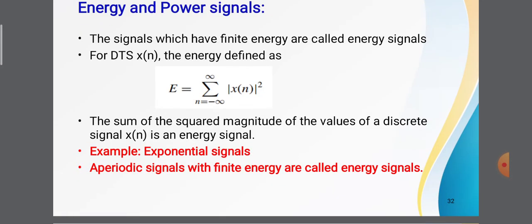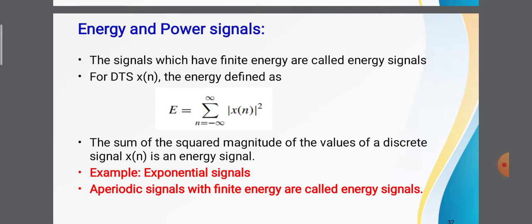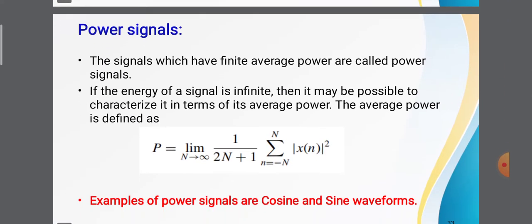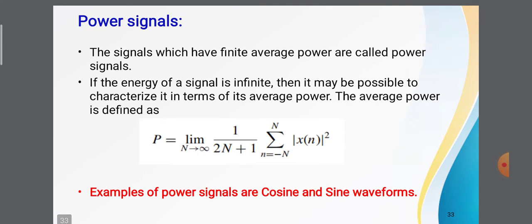Here the sum of the square magnitude of the values of a discrete signal x of n is an energy signal. Examples of energy signals are exponential signals and aperiodic signals with finite energies. Next, what is a power signal? The signals which have finite average power are called power signals. If the energy of the signal is infinite, the average power is finite.